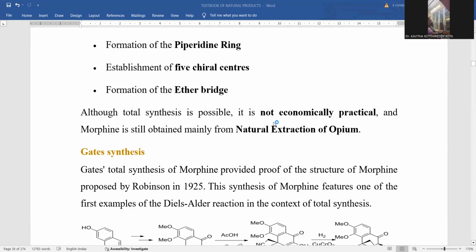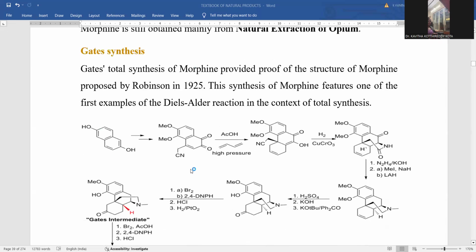Although total synthesis is possible, it is not economically practical, and morphine is still obtained mainly from the natural extraction of opium. In general, morphine is economically extracted from the natural opium poppy only, but to a certain extent, certain alternative methods are also applied within the laboratory synthesis.